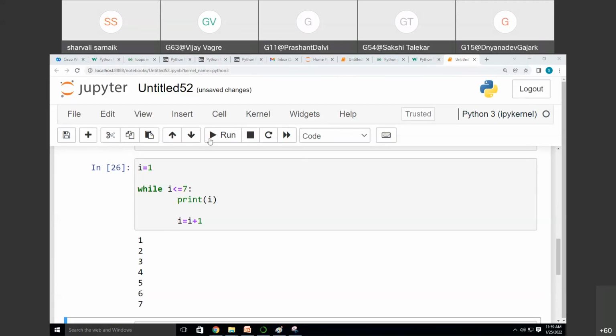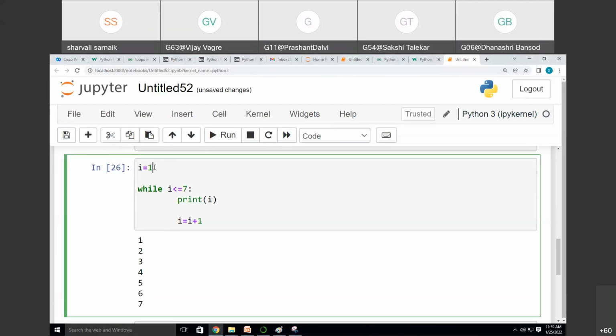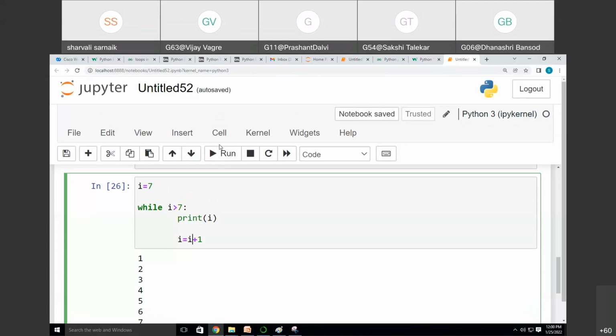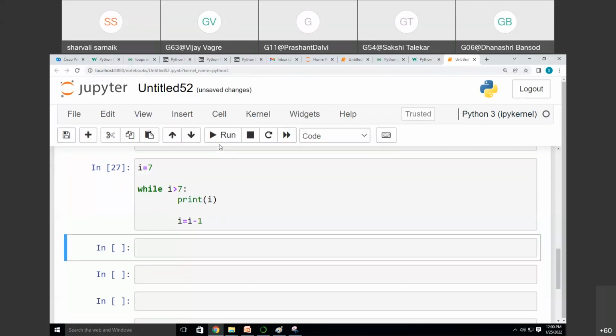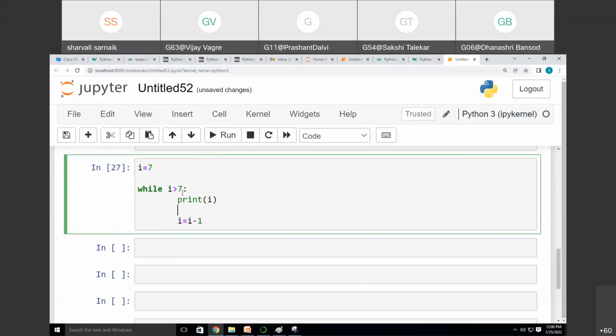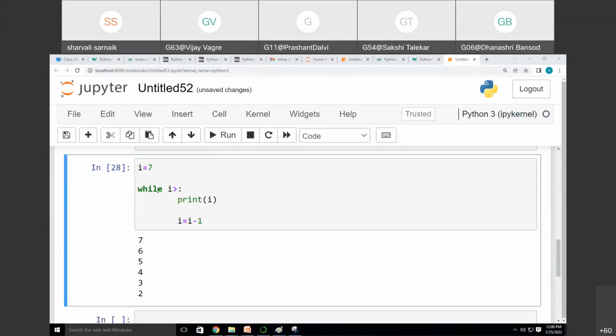I minus 1. Now see, initial value here we have taken I is equal to 1 and end we have given I is equal to 7. But the same case I want to go reverse. So I need to change the initial value to 7 and here I want to change the logic, that is until I greater than 7. Here it will be I is equal to I minus 1. Here it will be I greater than 0.